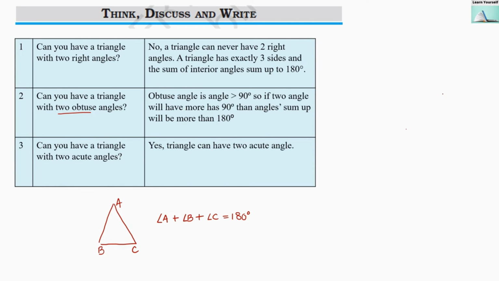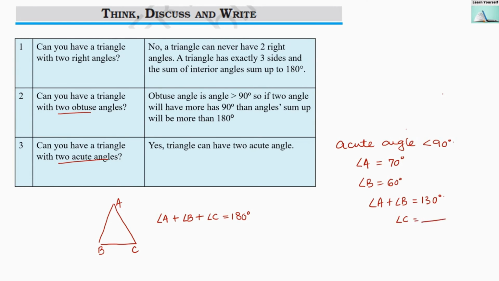Then third question, can you have a triangle with two acute angles? Now, what is an acute angle? An acute angle is an angle whose measure is less than 90 degrees. So yes, a triangle can have two acute angles, because if we guess that angle A equals 70 degrees, which is acute, and angle B equals 60 degrees, then the addition of these two angles will be 130 degrees. So still we can have some measure for angle C, and that will make the sum of all the angles equal to 180 degrees. So two acute angles are possible in a triangle.